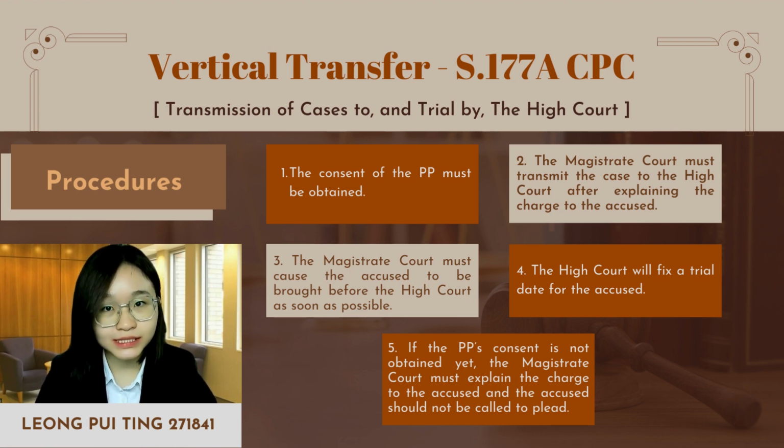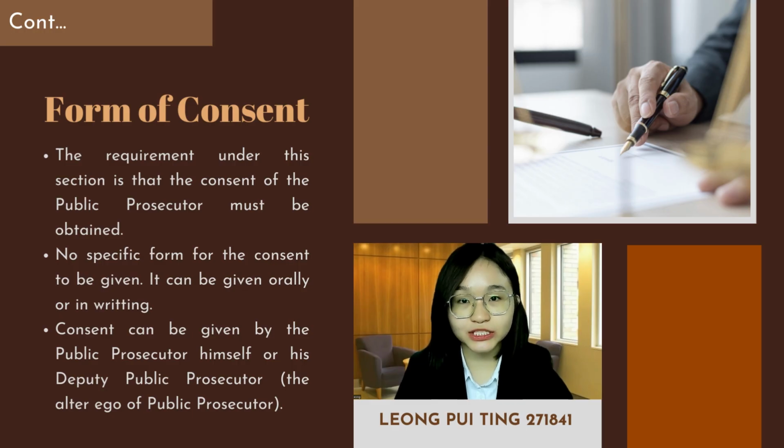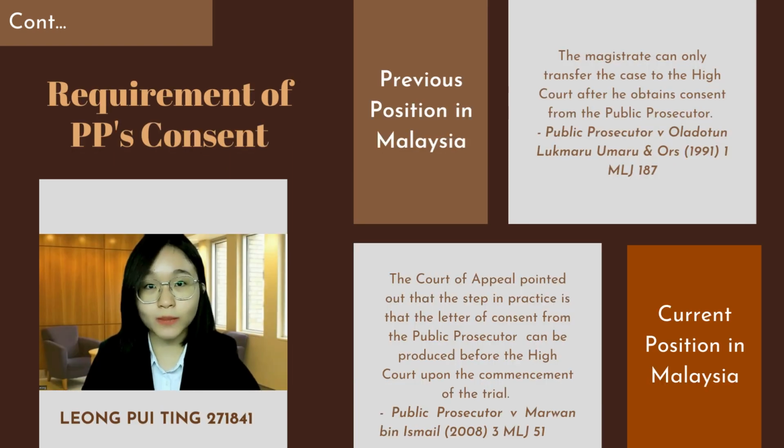If the PP's consent is not obtained yet, the magistrate court must explain the charge to the accused, and in these circumstances, the accused should not be called to plead. The requirement under this section is that the consent of the PP must be obtained. Such consent can be granted orally or in writing by the PP himself or his DPP. Previously, it was held by the court that the magistrate can only transfer the case to the High Court after he obtains consent from the PP.